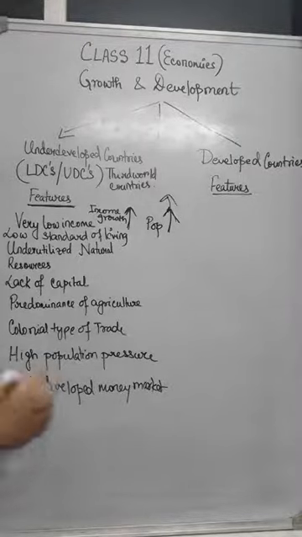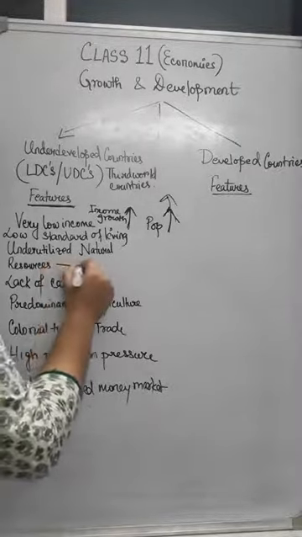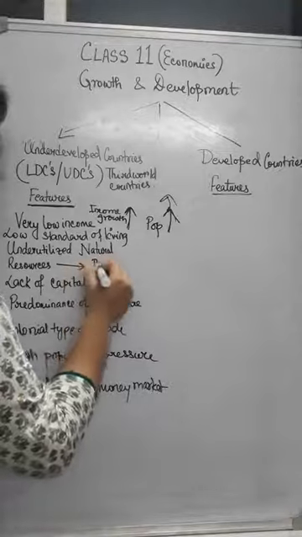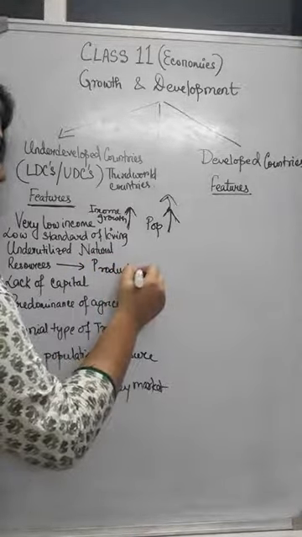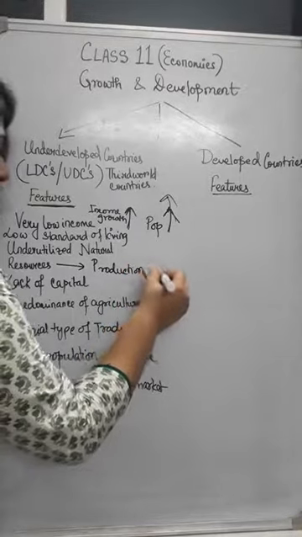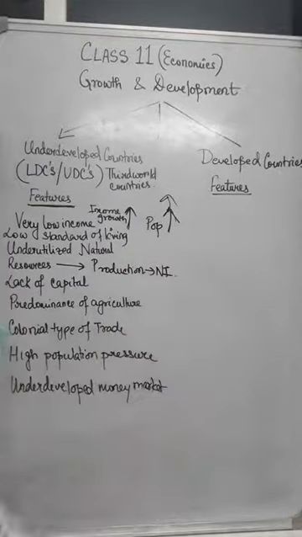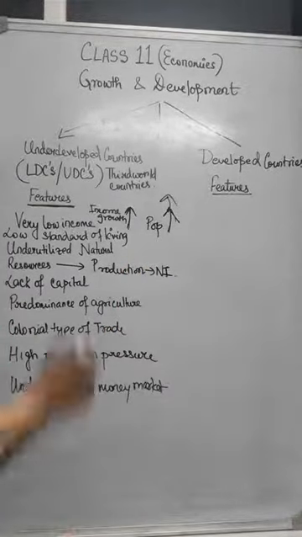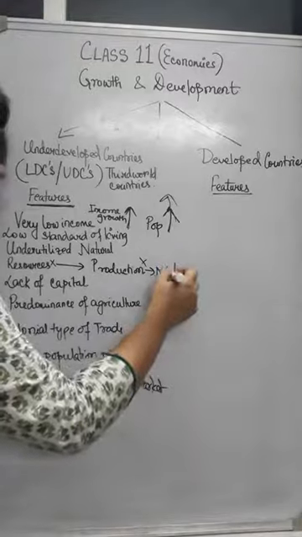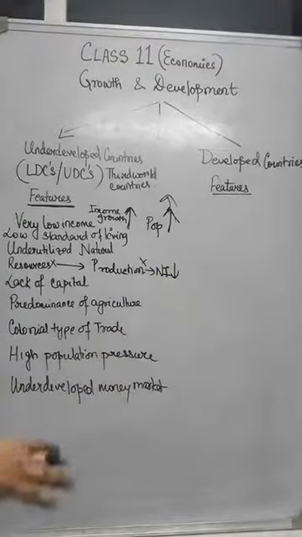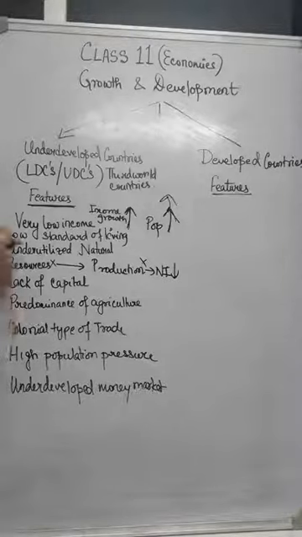You all know that resources serve as important raw materials that help the production process to start. And if production takes place, then only it translates to nation's income at the end. But if resources are underutilized, then production will also be less, and then it will not gear up the national income and it will remain at lower levels. All the points are linked. If you see, all the points are linked.